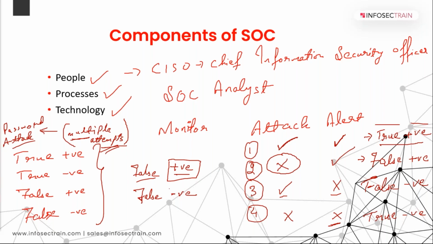So processes will be included. Different processes are there. Business processes, operational processes, analytical processes, technology processes. Like your vulnerability scanning, remediation, report preparation, log retention, shift scheduling, employee training, incident classification, detection and escalation, ticketing, forensics. These are processes only, right? Everyone clear with that? Perfect. So this is the concept of people, process, and technology.